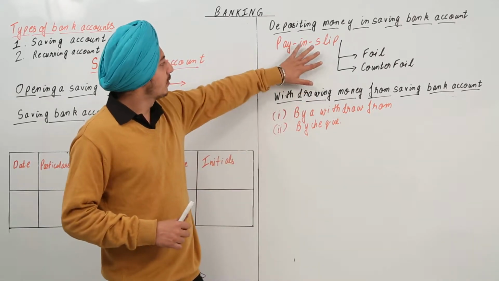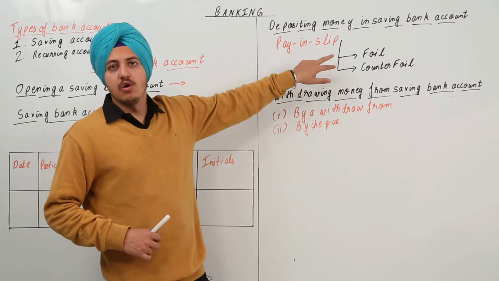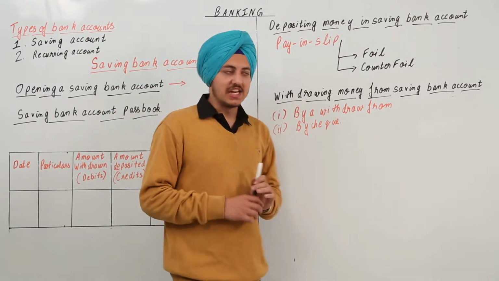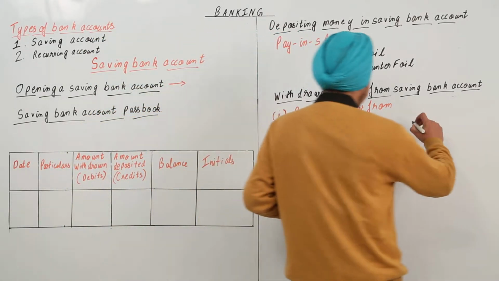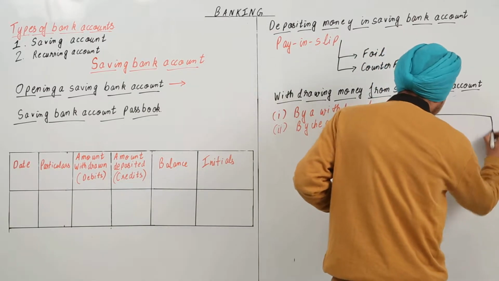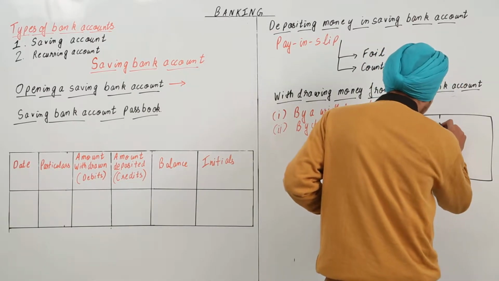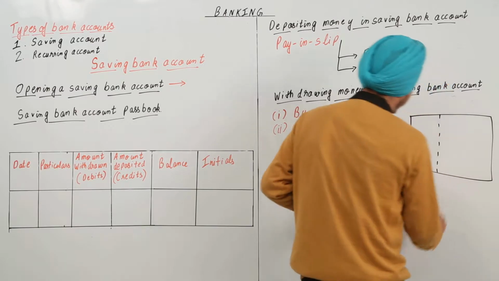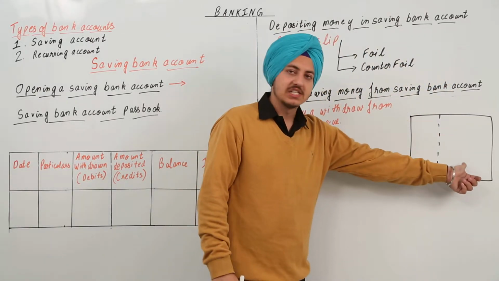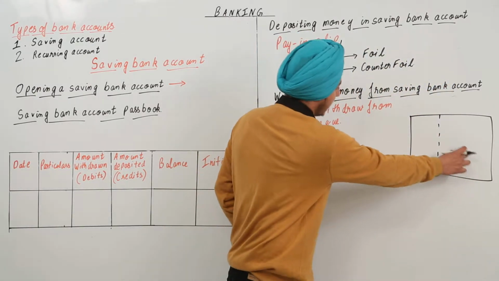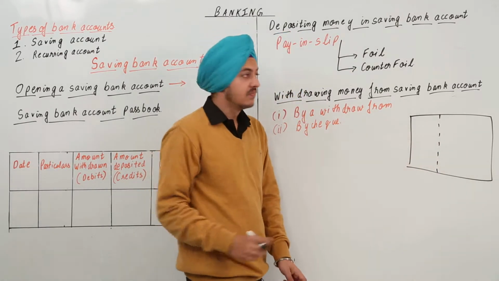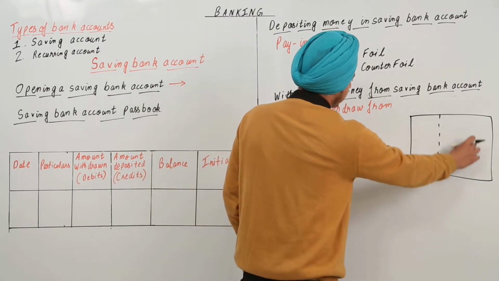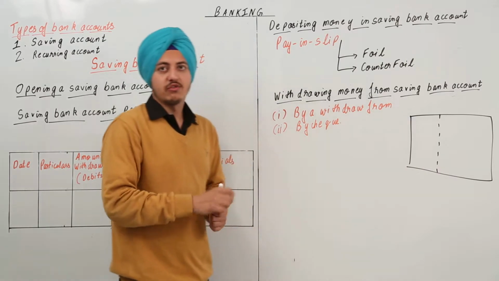The thing that you have to remember is that there are two parts of a pay-in slip. Okay, so basically the pay-in slip will look something like this, separated with a paper fold. So this is one part and this is the other part. This is the foil and this is called the counterfoil. Now there is something written over here and something written over here. You have to fill in that form.